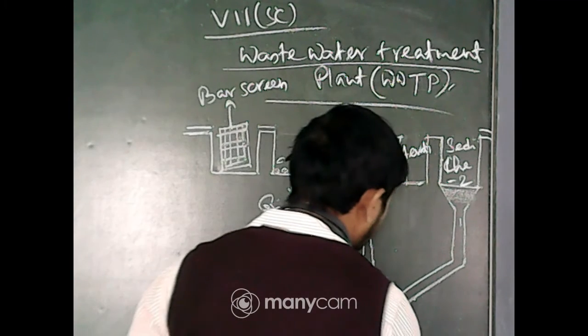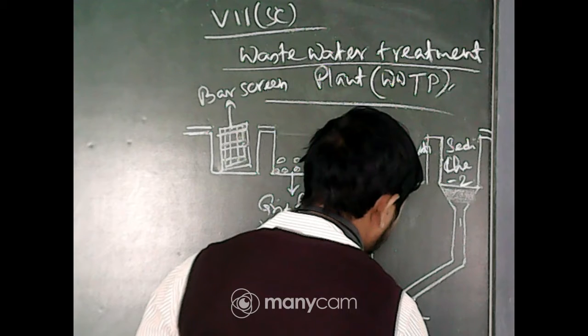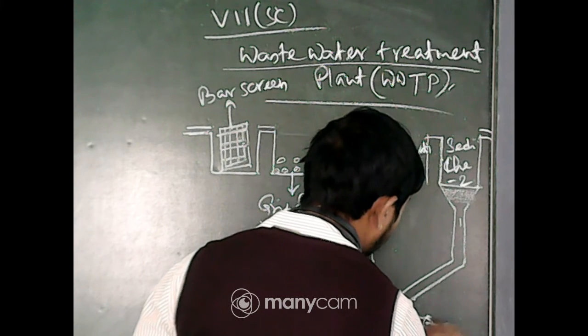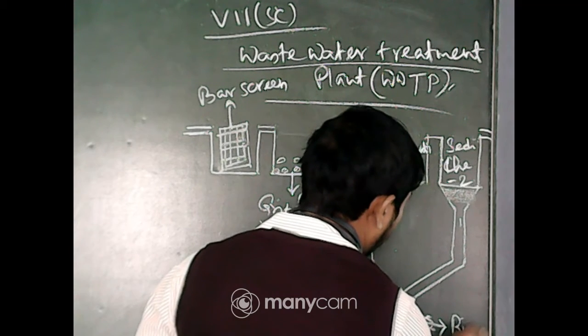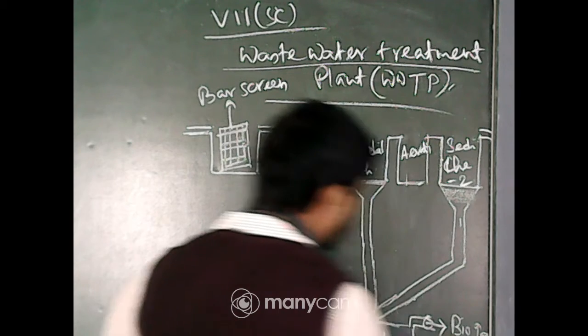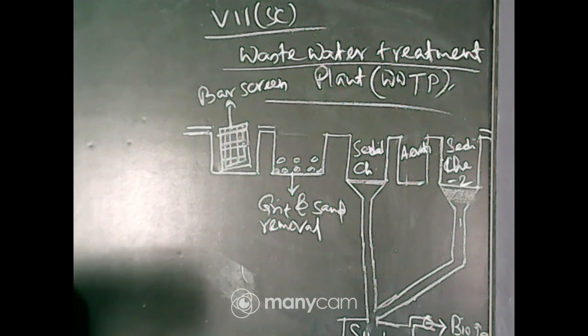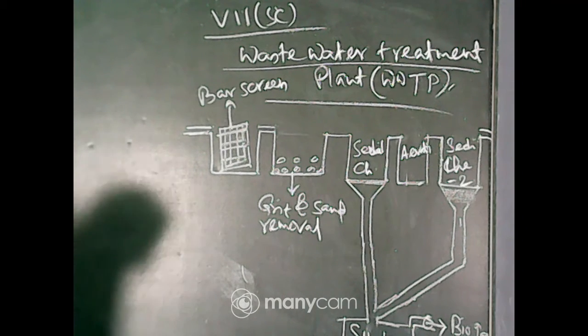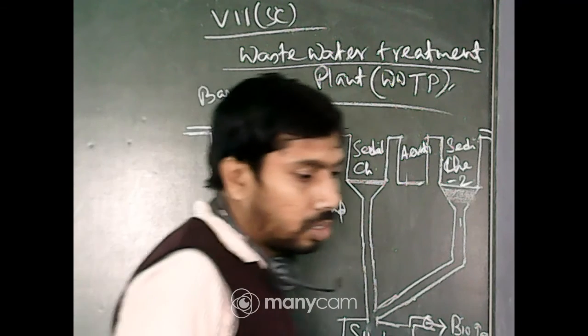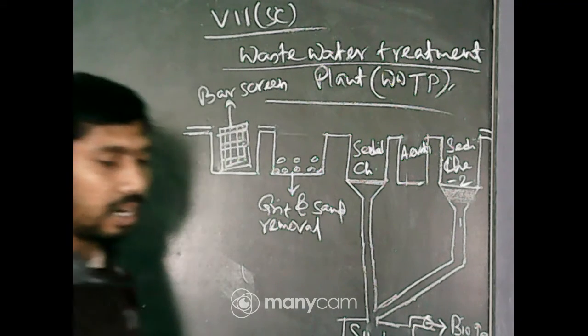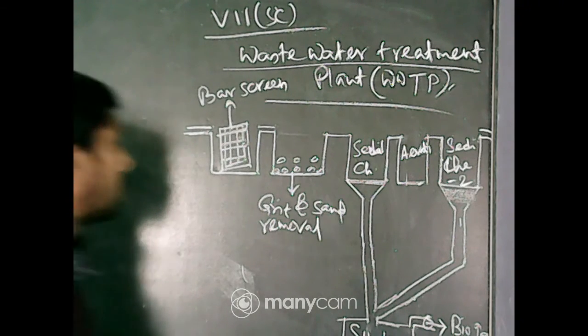From the sludge, some bioorganisms are present, and there is also the production of biogas. This sludge is also called manure. Okay, so this is the diagram of a wastewater treatment plant.